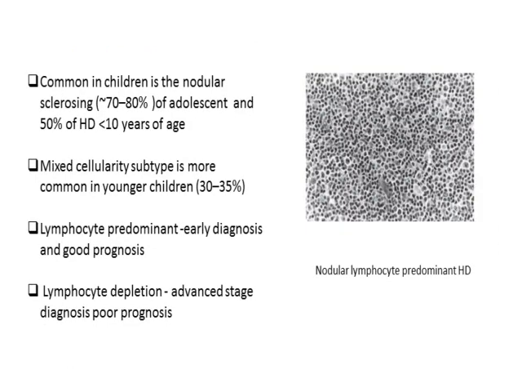The lymph nodes also show the presence of reactive lymphocytes, macrophages, plasma cells, fibrostroma, and collagen. Classification-wise, they are classified based on the Rye classification and the WHO classification. Rye's classification divides Hodgkin disease into nodular sclerosis, mixed cellularity, lymphocyte predominant, and lymphocyte depletion varieties, among which nodular sclerosis is the commonest variety, seen in around 60% of the cases in adolescents and younger age group children. Lymphocyte predominant is diagnosed early and shows good prognosis. Lymphocyte depletion is usually diagnosed in the advanced stages of disease and shows poor prognosis.